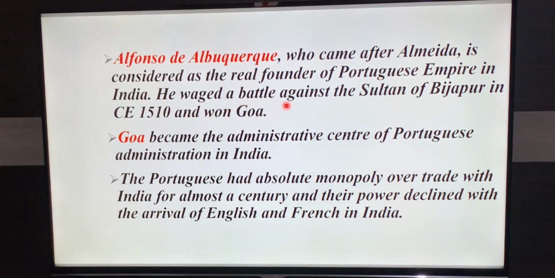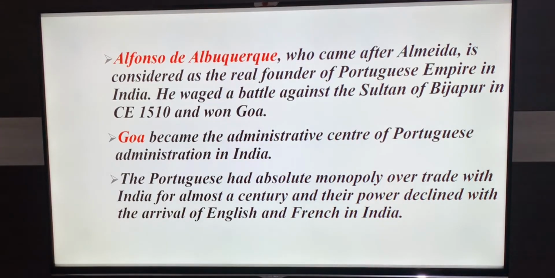He waged a battle against the Sultan of Bijapur in 1510 and won Goa. Goa became the administrative center of Portuguese administration in India, and Portuguese had absolute monopoly over India for almost a century, and their power declined with the arrival of English and French in India.